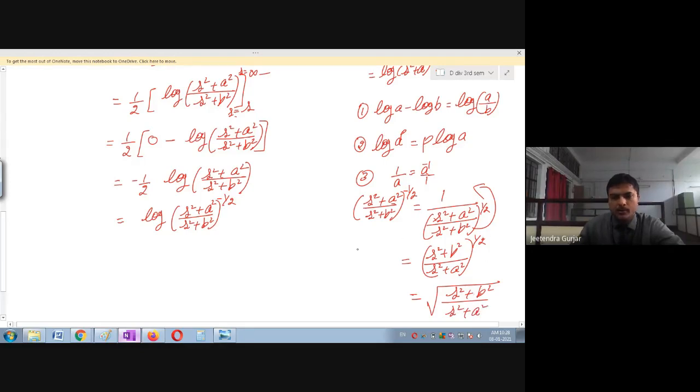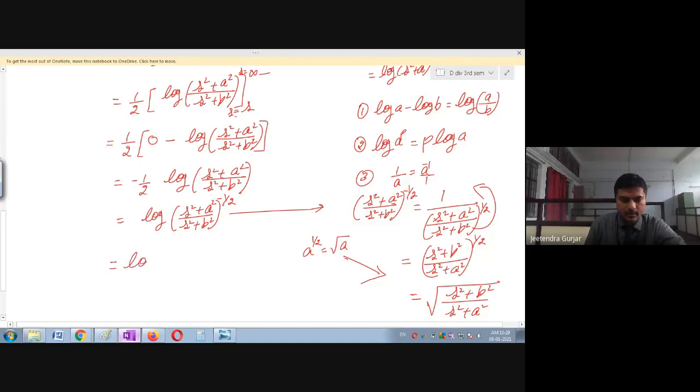So 1 upon 2 means what? You can see a raised to 1 upon 2 is nothing but square root of a. So please remember that property I have used here. So this was raised to 1, and this as square root of s square plus b square divided by s square plus a square. So one can easily simplify this. I have shown you only this part.